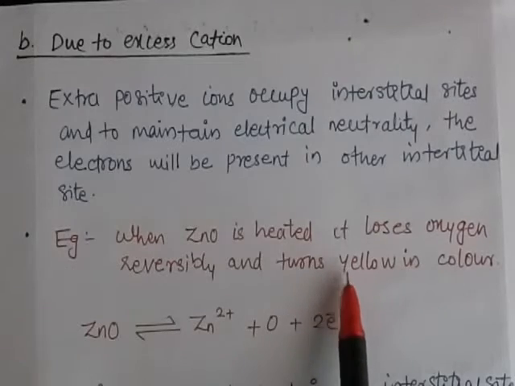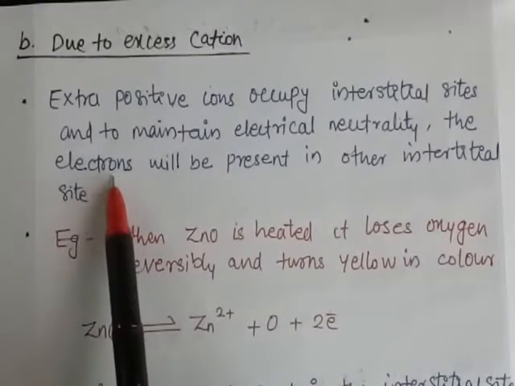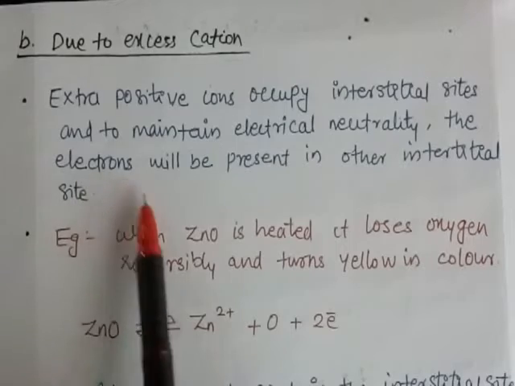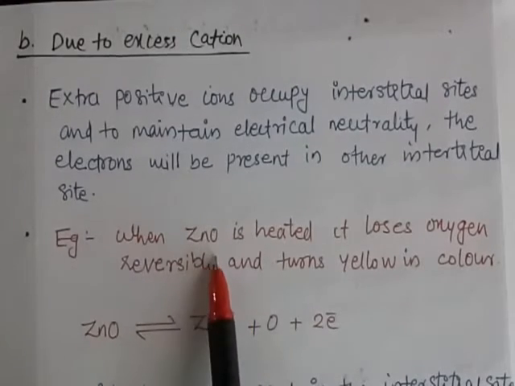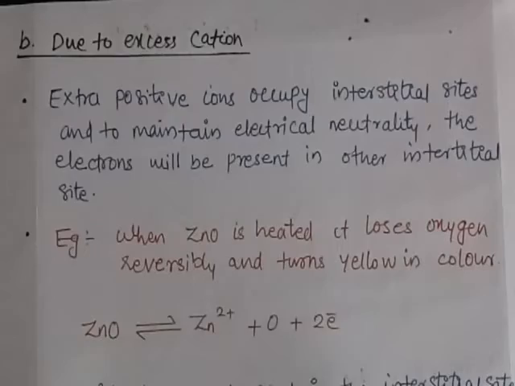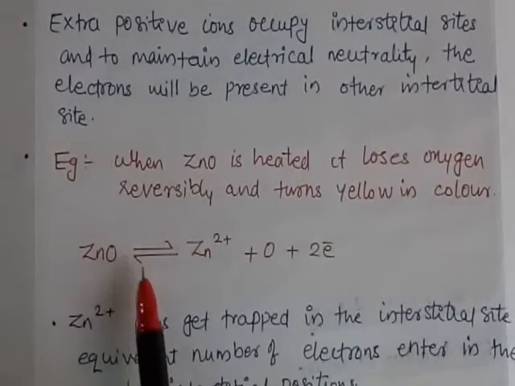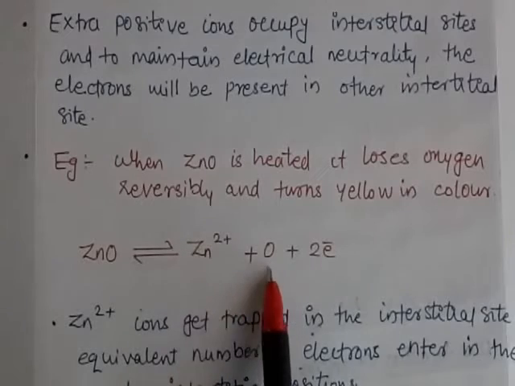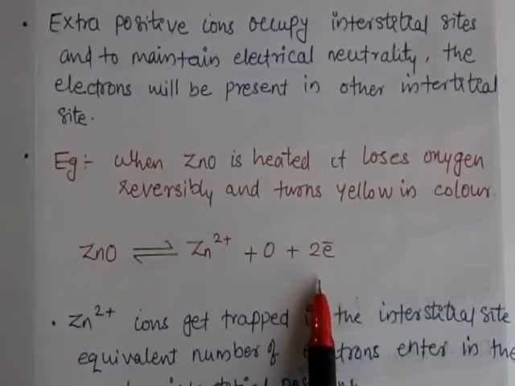In this case also an electron is present. So this electron will also absorb energy from the visible light for its excitation. That's why the ZnO is yellow in color. The reaction is like this: ZnO reversibly gives Zn2+ plus oxygen plus 2 electrons.